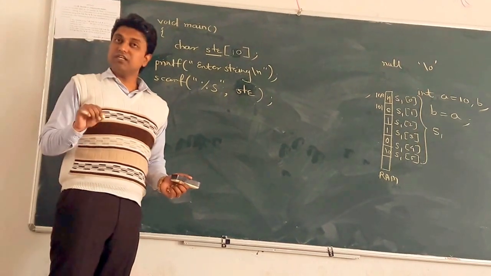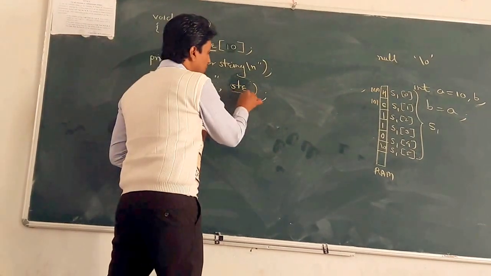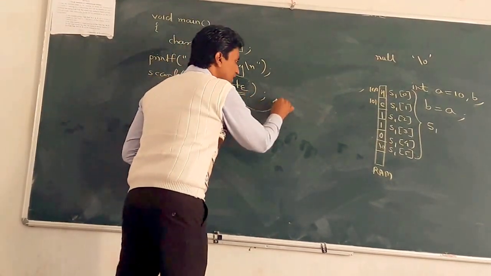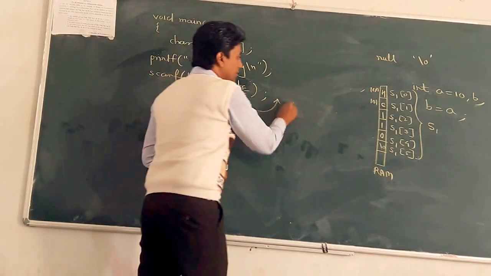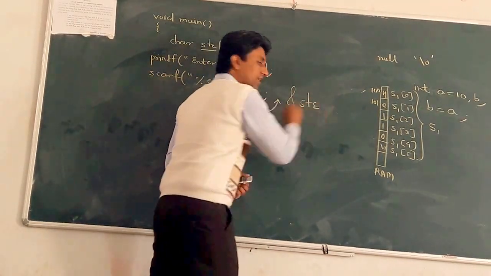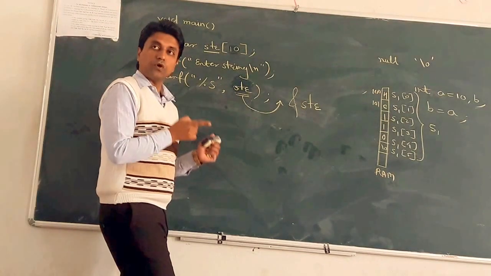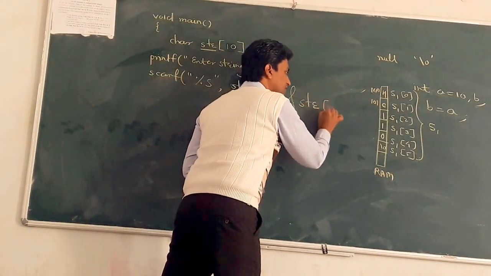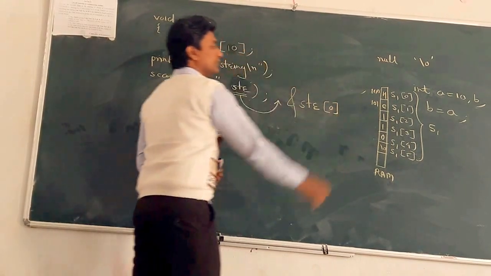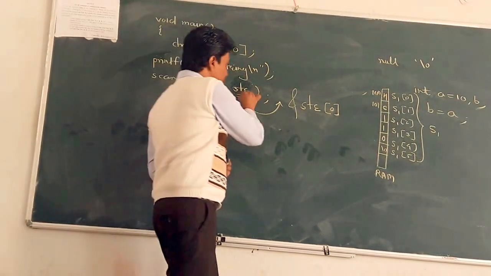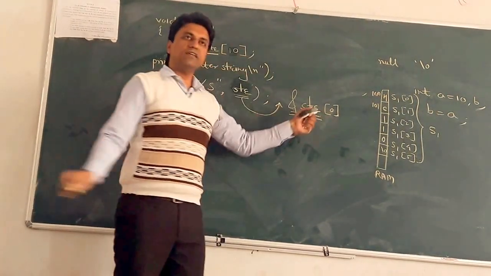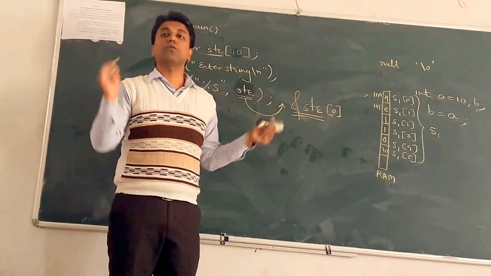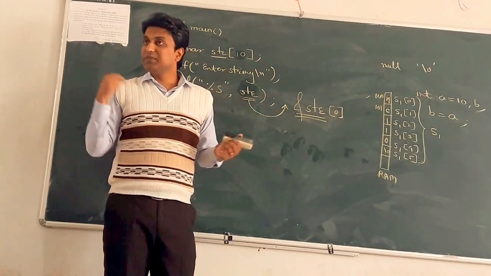Instead of only str, what can you write? Not just ampersand of str, which does not give proper results, but you can write ampersand of str of 0. This also works properly. What is the meaning of that?